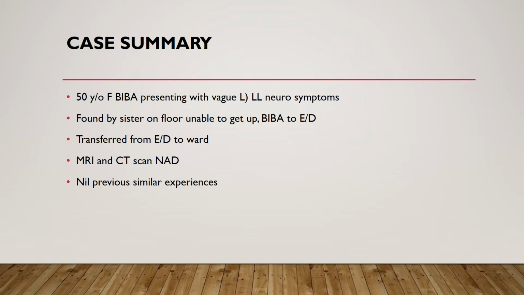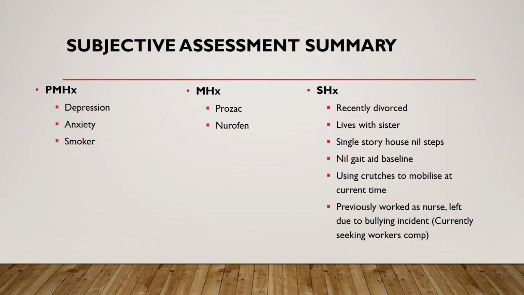MRI and CT scans showed no abnormalities. The patient had not previously experienced an episode like this before, although had progressive lower limb weakness over the past 6 weeks. Subjective assessment. The patient's past medical history included depression and anxiety, as well as being a current smoker.